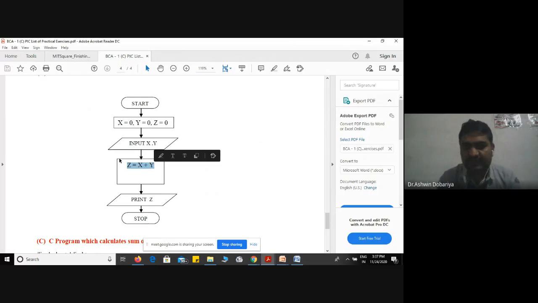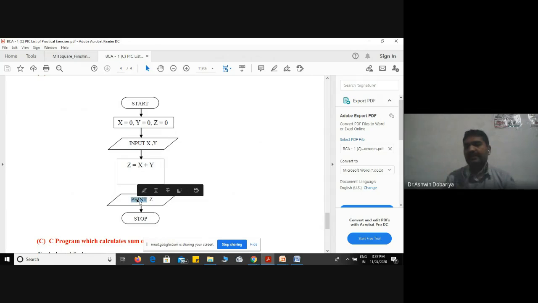Then which symbol is used? Rectangle, right? After that, z we want to print. So print is the output statement. Here you can mention print or output, any keyword you can use. So print, and we want to print the z. So z, and see, this is input statement, this is output statement, because we want to display something to users.